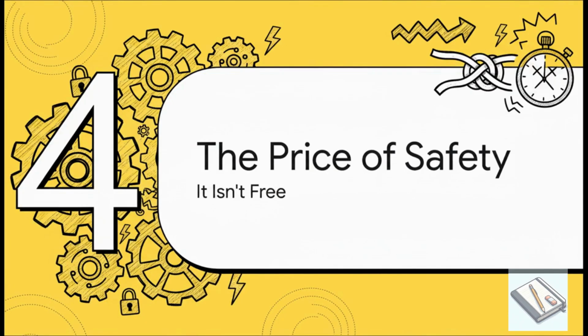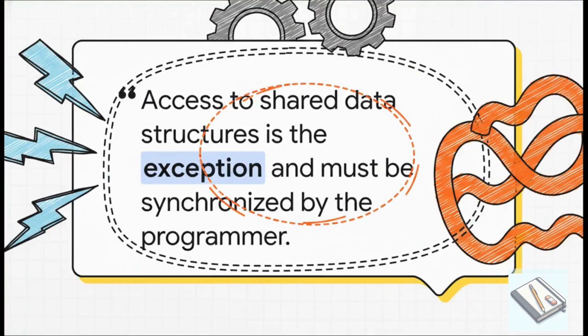So we have the tools to make our code thread safe. Awesome. But, and this is a big but, this safety comes at a price. If you start using these tools without understanding the trade-offs, you can introduce a whole new class of problems, and they almost always revolve around performance. This quote is so important. The whole Java memory model is designed with one assumption, that threads work alone and should run as fast as possible. The moment we decide to share data between them, we're creating an exception to that rule, and it becomes our job, the programmer's job, to manage it very, very carefully.